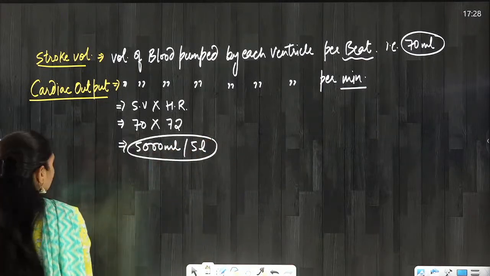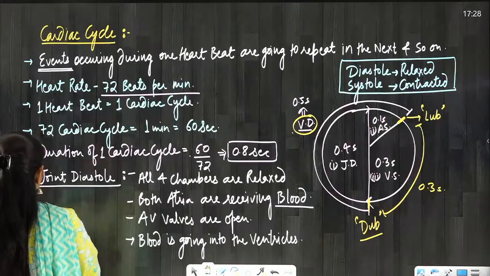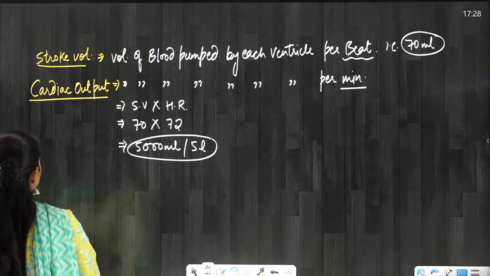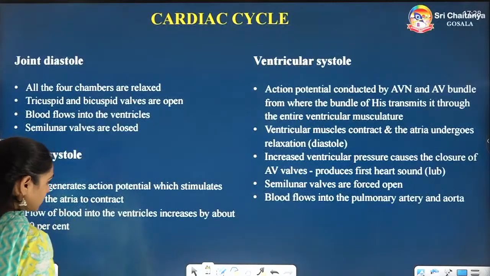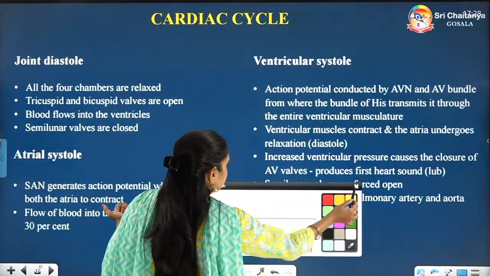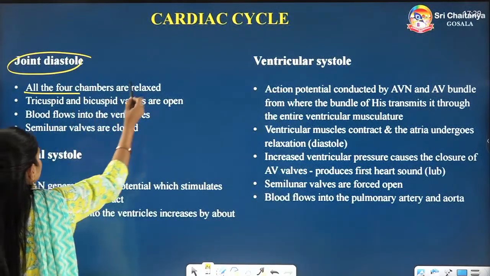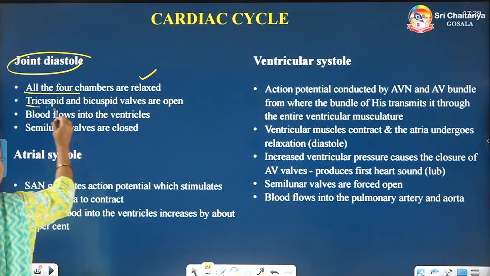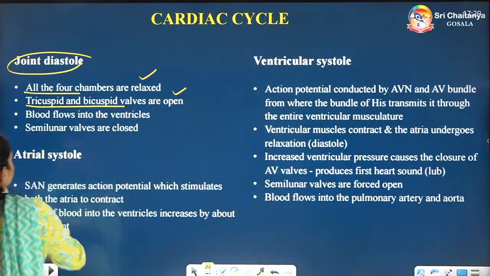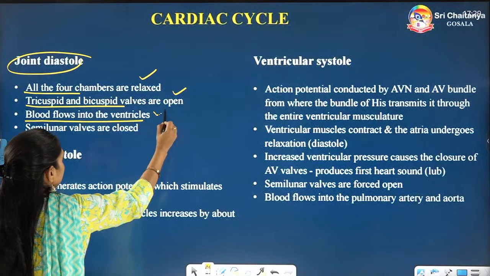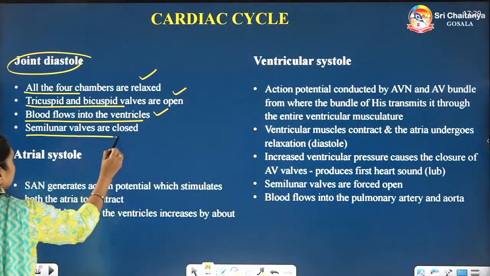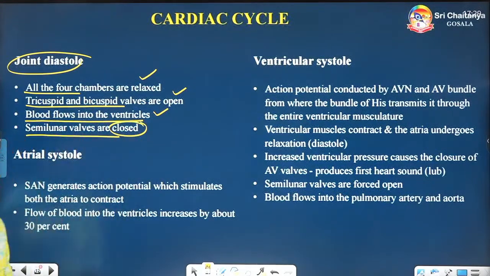Okay. So this is all about the cardiac cycle. If you want to read it from NCERT, I have NCERT here. See, what is given in NCERT? Joint diastole. All 4 chambers are in a relaxed state. AV valves are open. Blood is flowing into the ventricles and semilunar valves are closed.